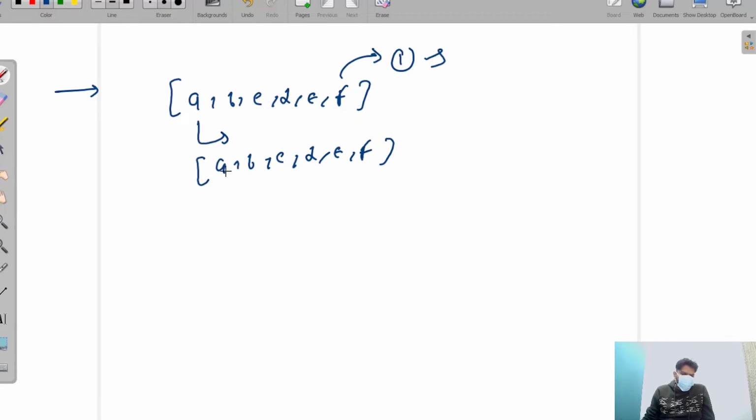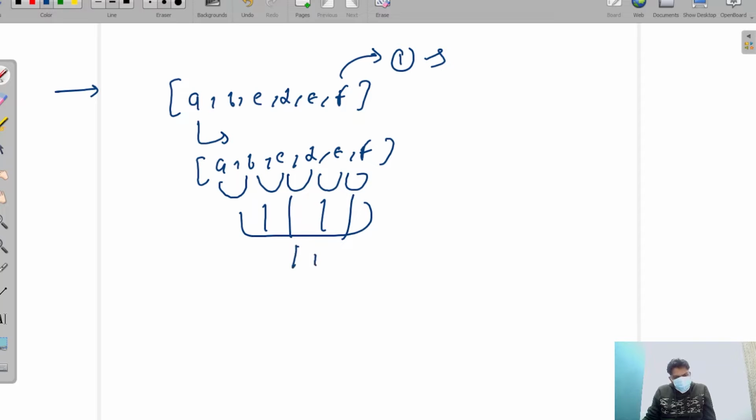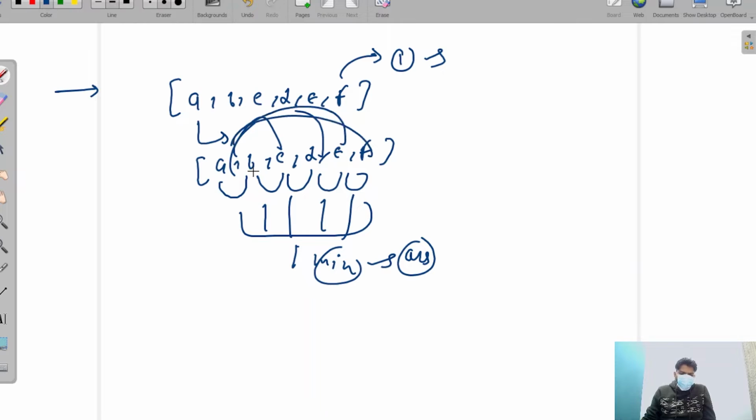After sorting, we just compare our neighbors and find the minimum of them, and this is your answer. We are not comparing A with C, D, E, F. We are just comparing A, B, then B, C, and so on. This is the way to solve this question.